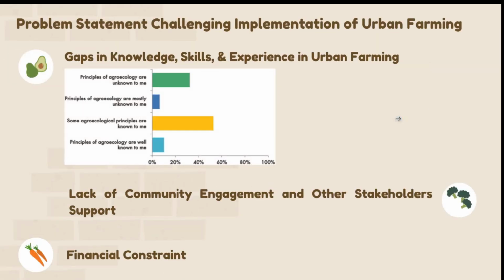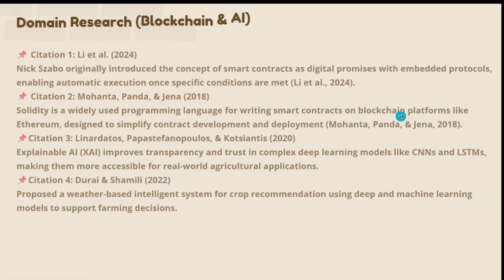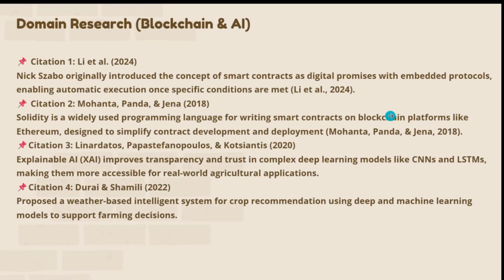So the problem statement is that even though we aim to implement urban farming in Malaysia, there are still various problems that challenge implementation. First, there are gaps in knowledge, skills and experience in urban farming. Second, lack of community engagement and other stakeholder support. Third, financial constraints.